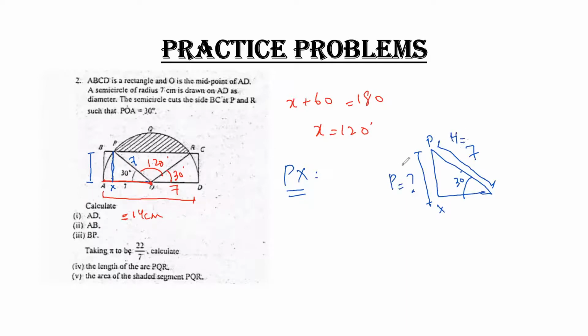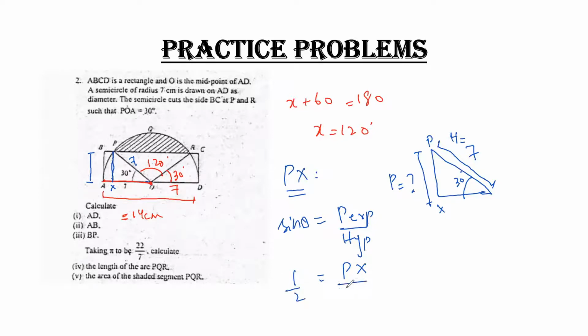Apply the formula in which hypotenuse and perpendicular are present. So this formula is sine theta equals perpendicular upon hypotenuse. The value of perpendicular you have to find out, which is Px. The value of hypotenuse is 7 and it is sine 30. The value of sine 30 is 1 by 2.